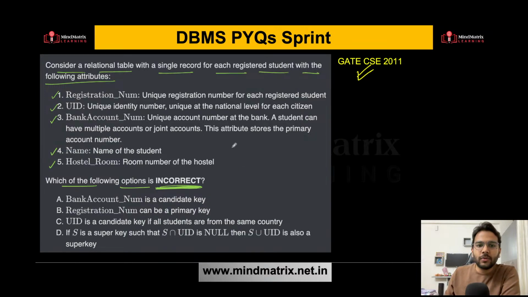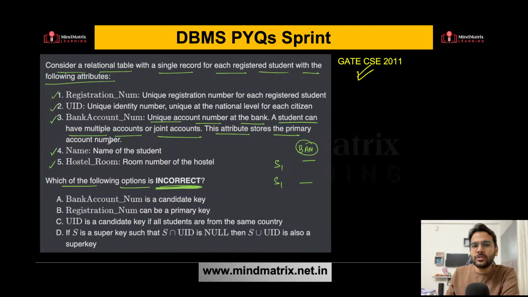Clear? So the first option is bank account number is a candidate key. Now let's read what they have given about the bank account number and try to find out whether it can be a candidate key or not. Bank account number is the unique account number at the bank. And a student can have multiple accounts or joint accounts. So if I have a student, let's say S1, he can have multiple account numbers.